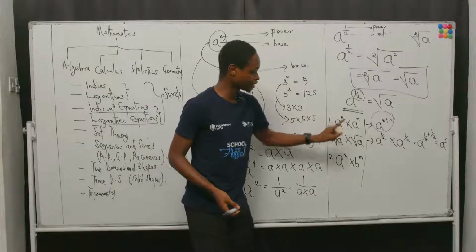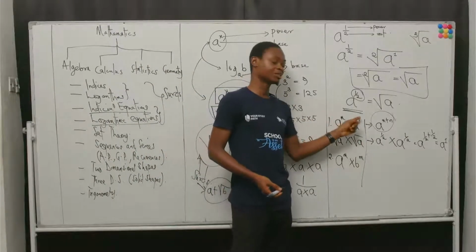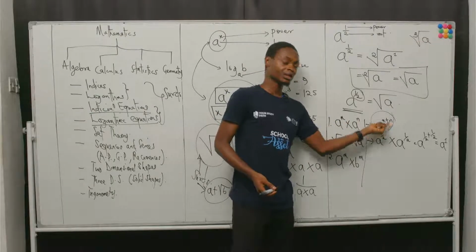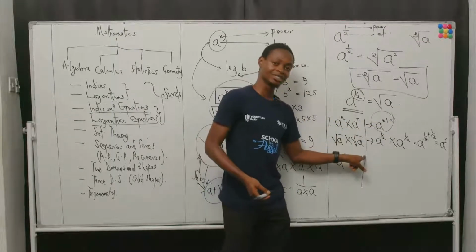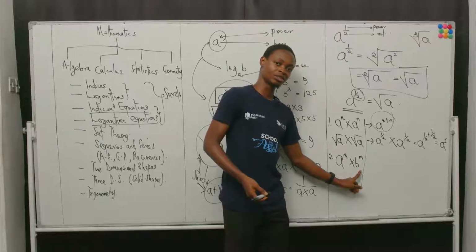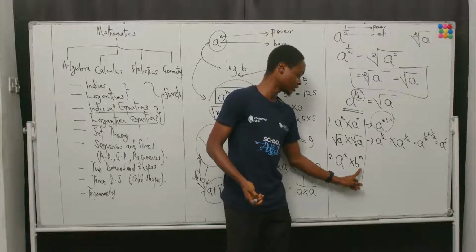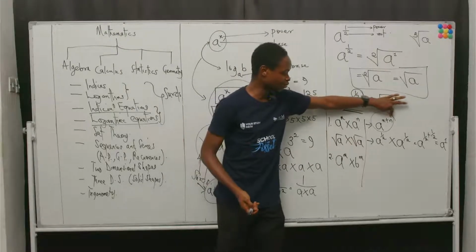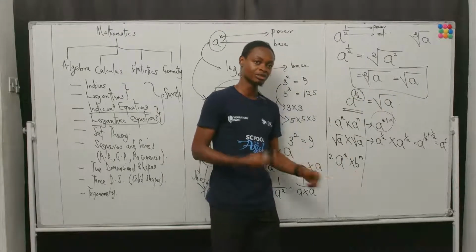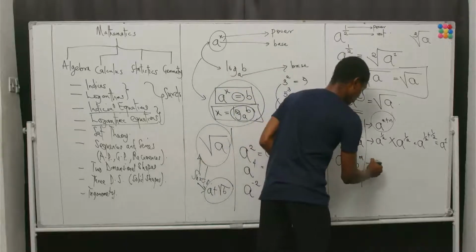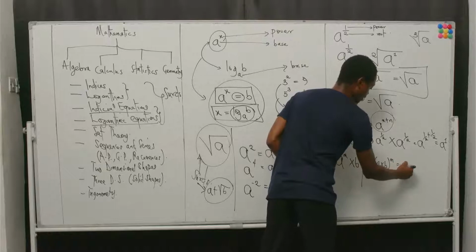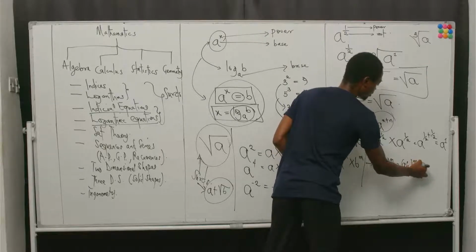When the base is the same, the power is what we are after, so we add the powers. But when the power is the same, the base is the one we are after, so we multiply the bases. Here we add the power, here we multiply the base, which means our result will be A times B raised to the power m, or we write it as AB raised to the power m.